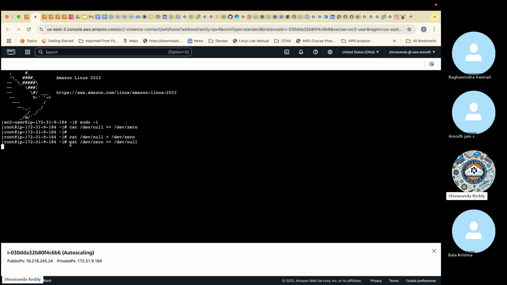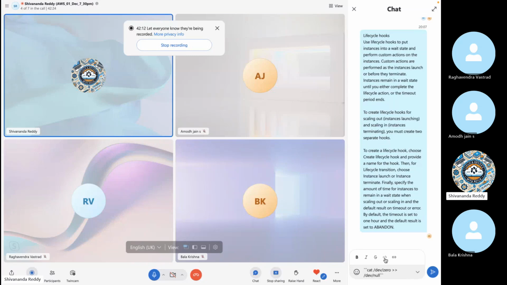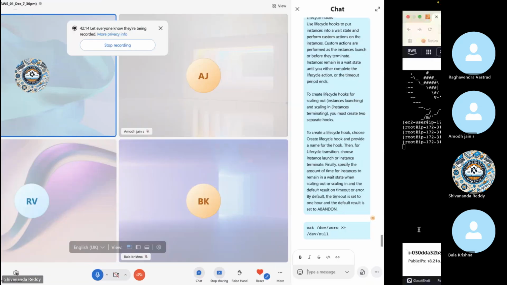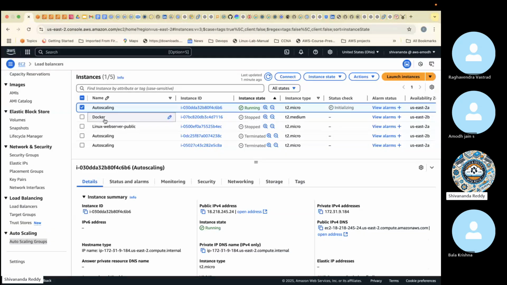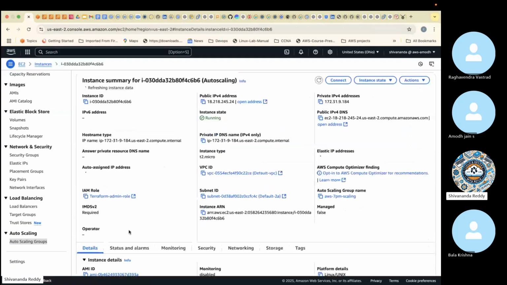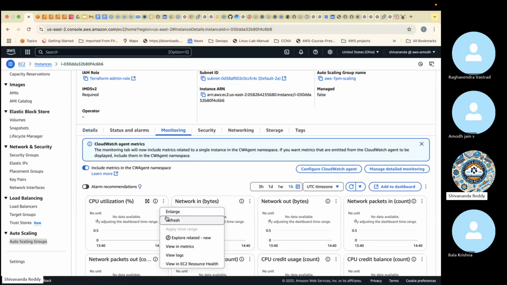Okay, sorry, this command: cat /dev/zero to /dev/null. From 0 to infinite, it is going to increase the CPU. This command is executing. So how to verify that now? We can open the monitoring here, and we can go and enlarge the CPU utilization tab.